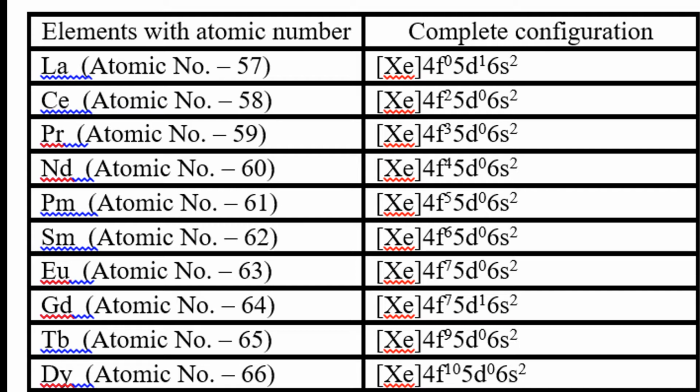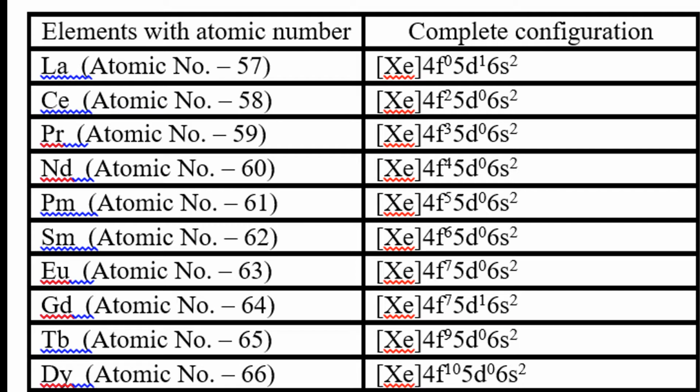If we come from lanthanum to cerium, atomic number 58, the electronic configuration is xenon 4f2 5d0 6s2. No 5d electron is present, and this is the generally expected configuration. Similarly, praseodymium 59 is 4f3 5d0 6s2, neodymium is 4f4 5d0 6s2, promethium is 4f5 5d0 6s2, samarium is 4f6 5d0 6s2, and europium is 4f7 5d0 6s2.